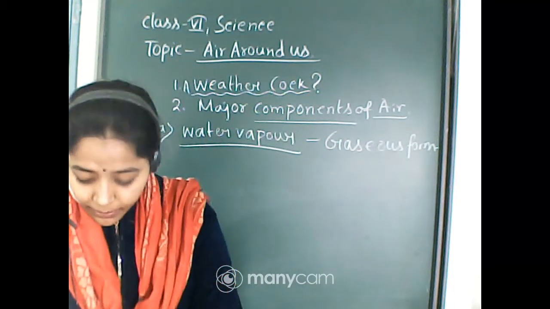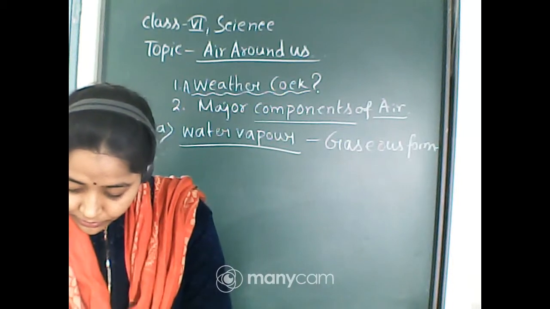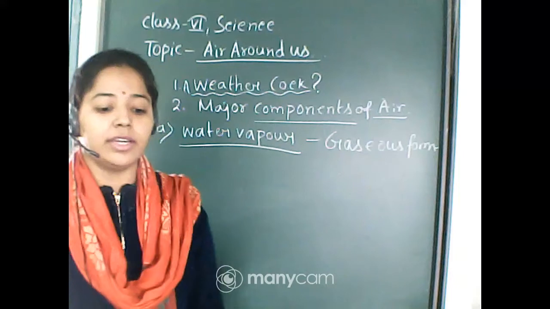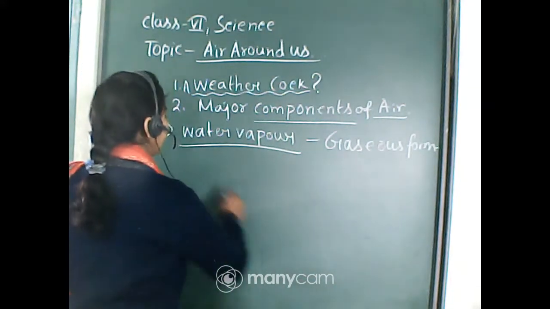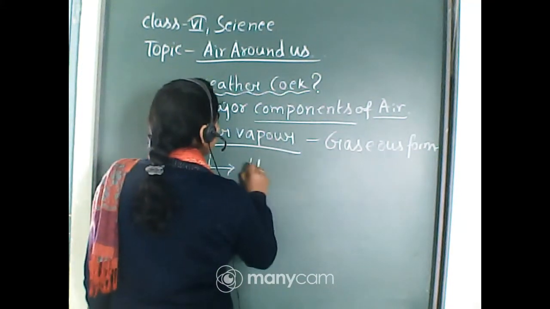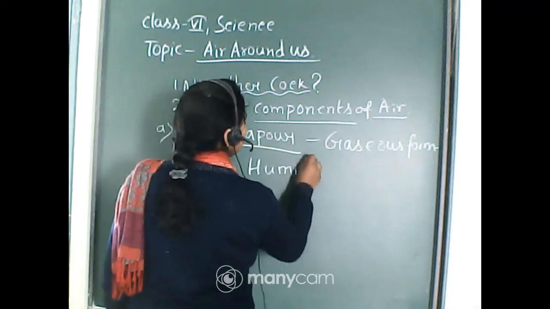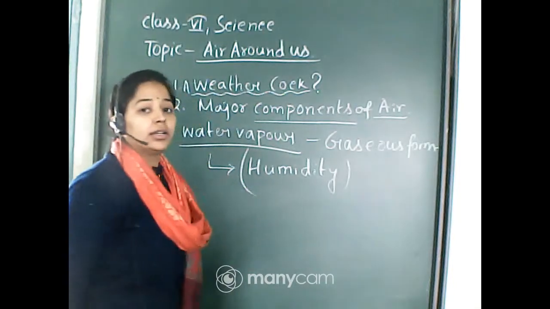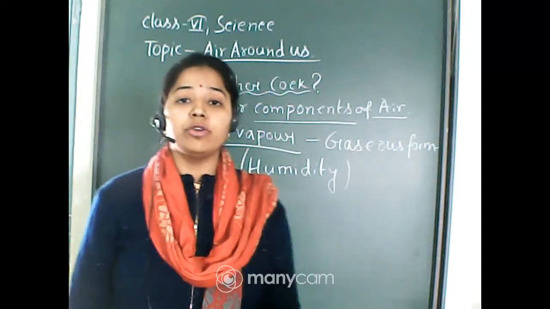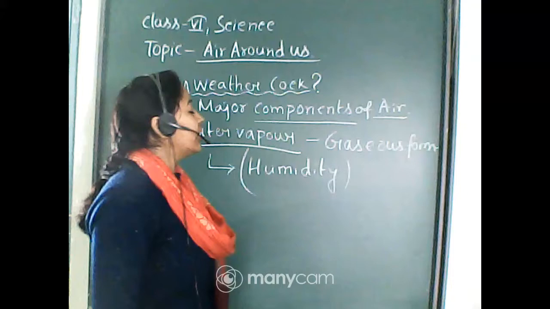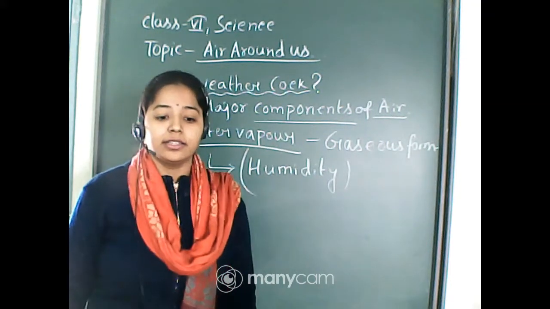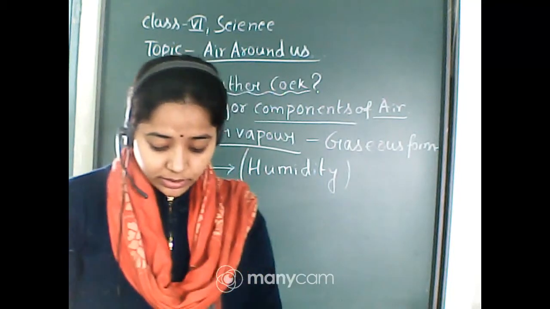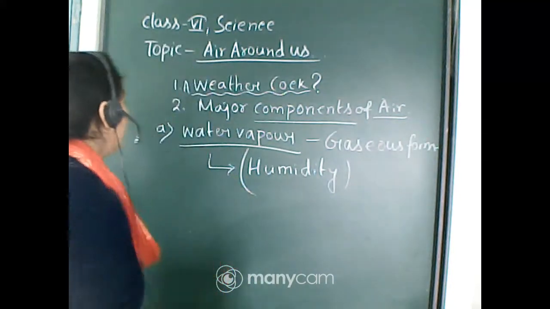So water vapor is found in gaseous form and is mainly responsible for humidity. When water vapor is more, the weather is more humid and that leads to rainfall, and when water vapor is less, it is less humid, that is, dry weather.